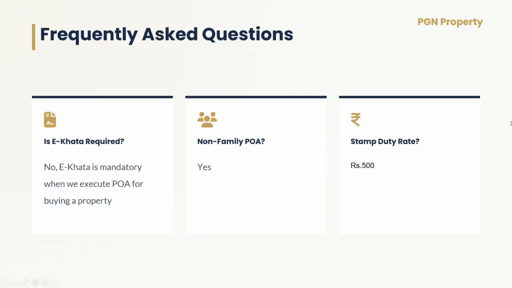Next one, stamp duty rate. When you buy the property, the stamp duty is just 500 rupees irrespective of whoever you give the power of attorney to. Whereas when we sell the property, if you give the power of attorney to family members, it's just 500 rupees. For non-family members, it could be 5% of the property value or guidance value.